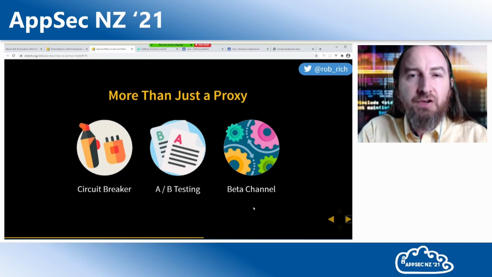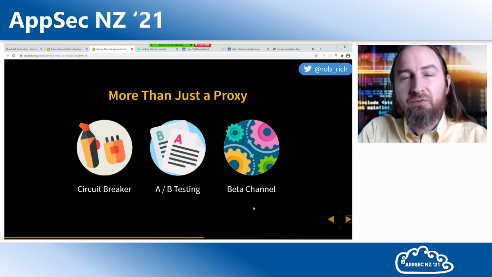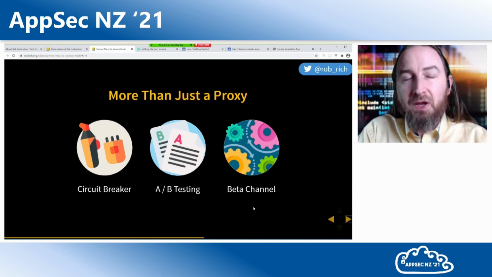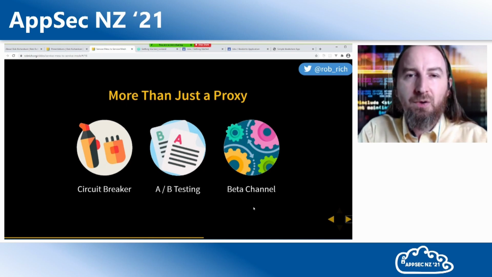We can also create a beta channel. Let's release the new features early to certain users so that those users can play with the features, validate that they work, get access to advanced copies of things. We can create these beta channels because we're proxying content on the way into our service.